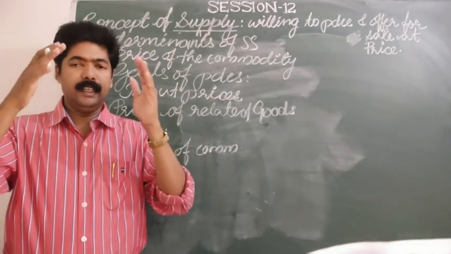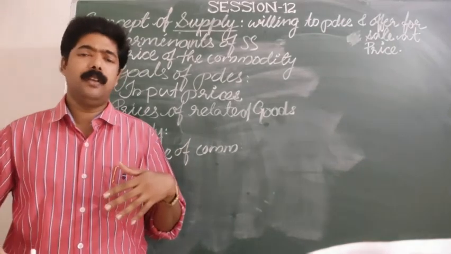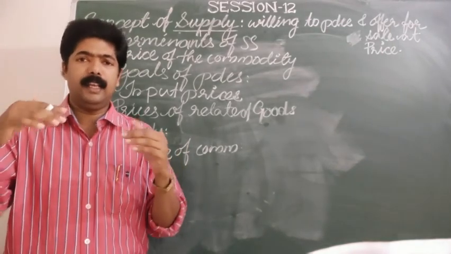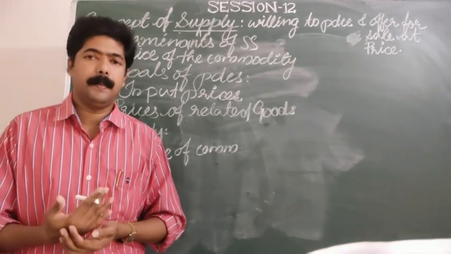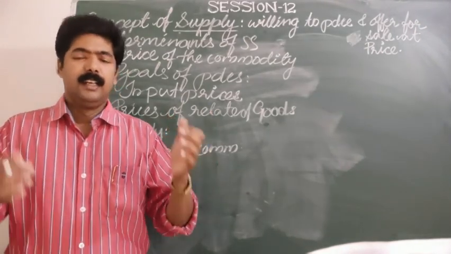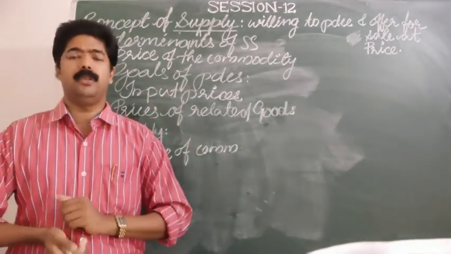Whereas we are not in such a monopoly market. We are in a competitive market where a large number of producers are there. In such a situation, there could be intense competition among these producers.